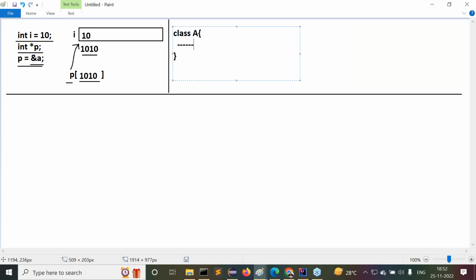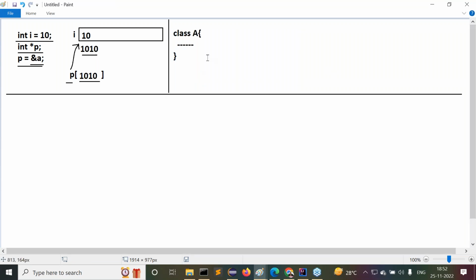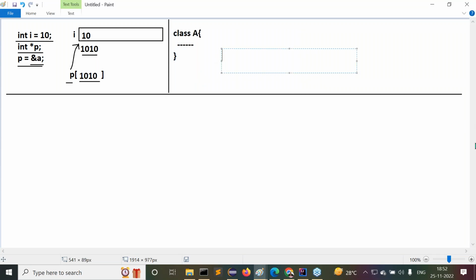Every programming language is going to be provided with classes only. From the classes, we are able to create objects. Understand this clearly. How are we able to create an object here? A = new A. An object is created here.